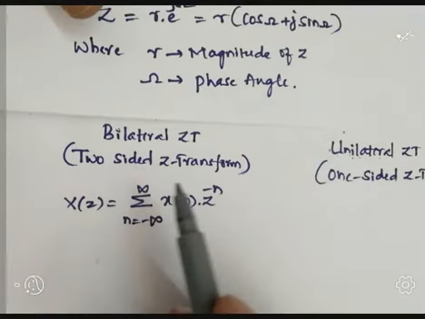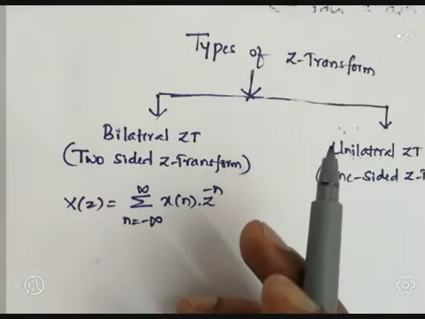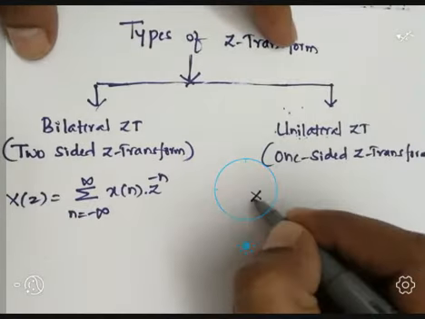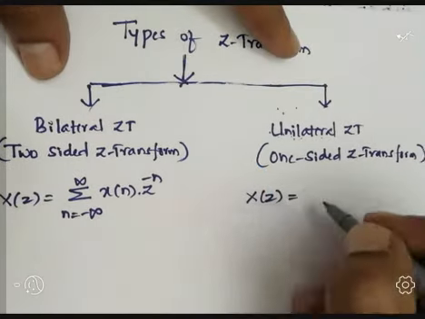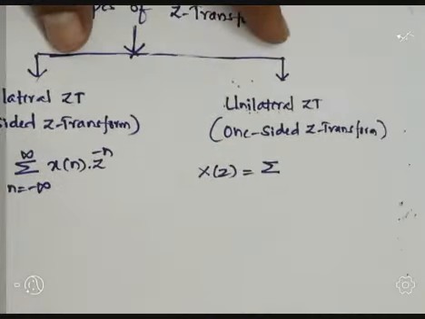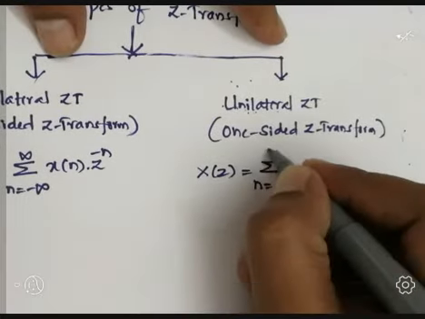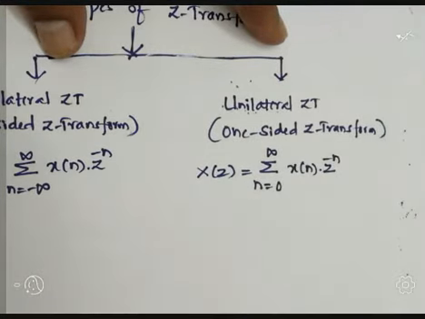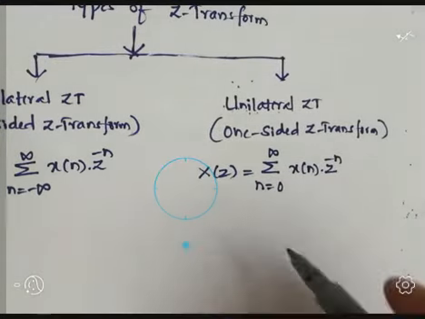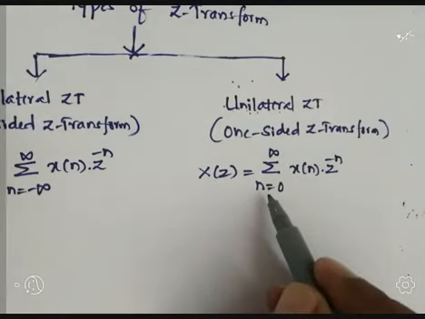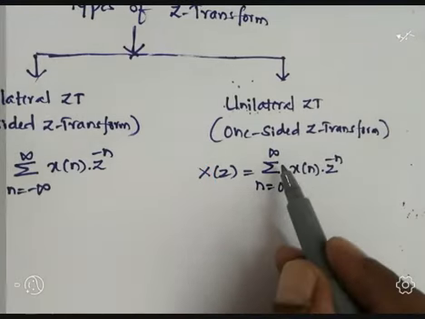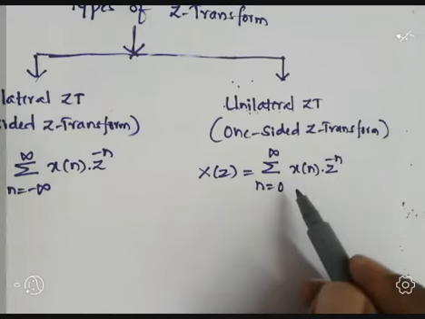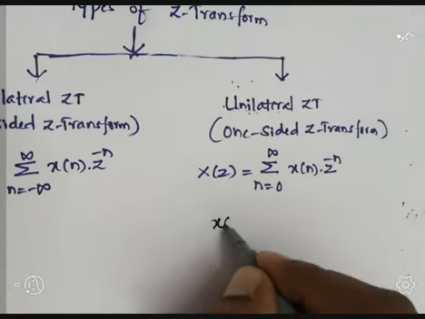Coming to the unilateral Z transform, or one-sided Z transform, here we write the definition as X(z) equals summation n equals 0 to infinity x(n) z to the power minus n. In this case n has only positive limits, only positive values. It means from this equation we can say what kind of sequence x(n) it is.